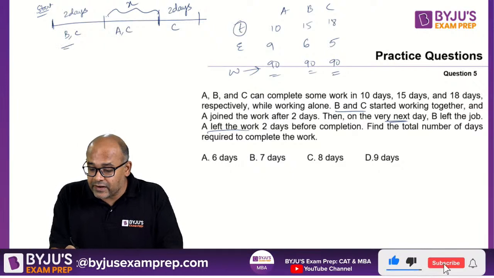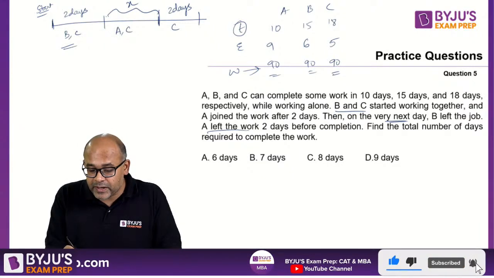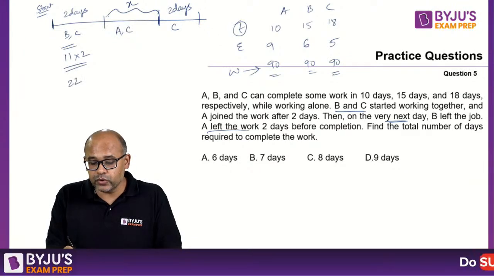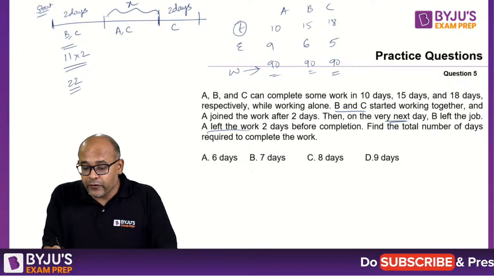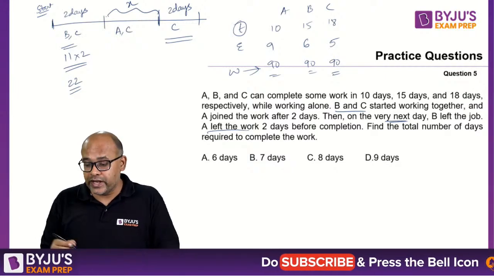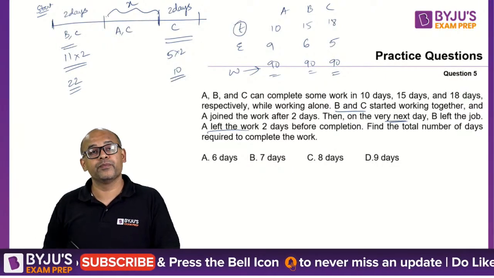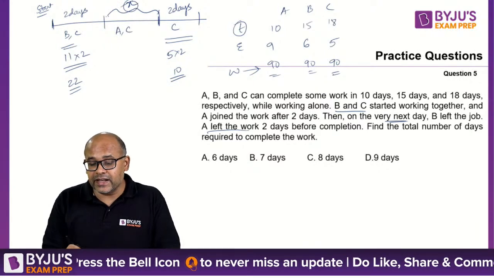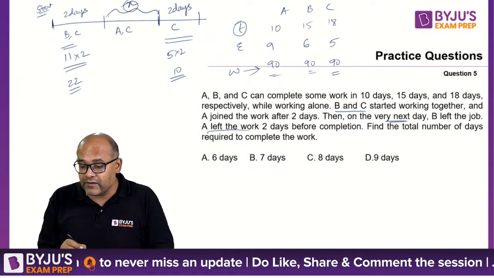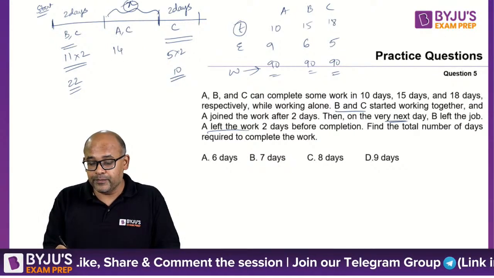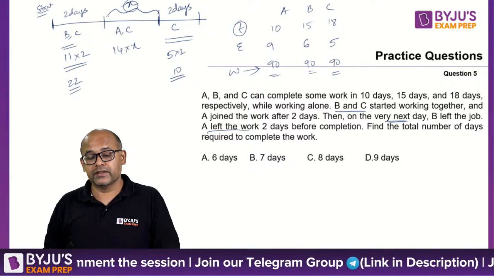Now if B and C are working, then the total efficiency should be 6 plus 5, 11 for 2 days. So this is 22 units. And if only C is working for the last 2 days, then it is 5 into 2, which is 10 units. And for the remaining X days, A and C are working. If A and C are working, then it is 9 plus 5, 14 into X days.